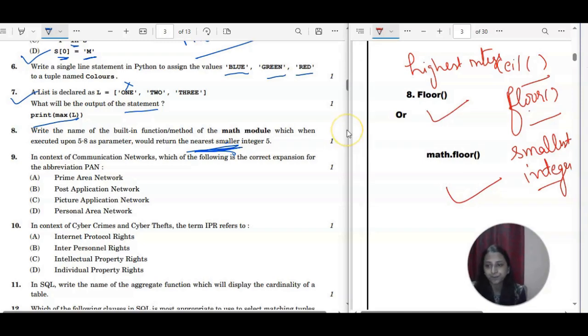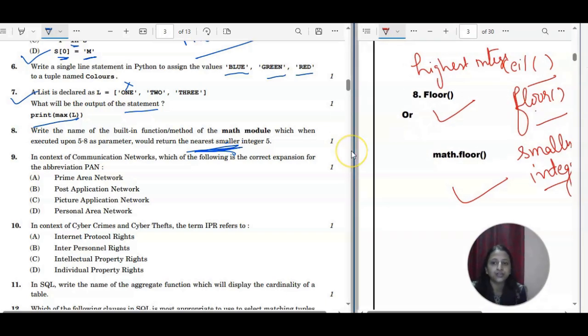Both are correct. Okay. Next is in context to communication networks. Which of the following is the correct expansion for the abbreviation PAN? Okay, PAN. You know very well, PAN is personal area network, right? So the correct answer is option number D.